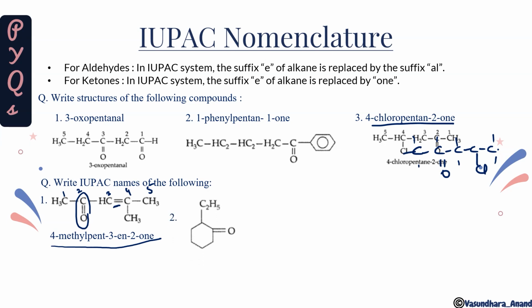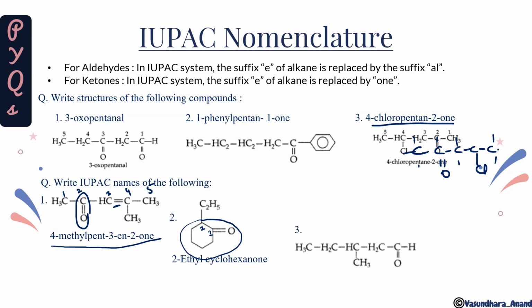Okay, so now the next structure is C2H5 and this is O. Now think about what it will be. So this one is going to be the main chain. It is quite clear. So what will be the name? Cyclohexanone, isn't it? And if I am starting, I have to give preference to this also. So that means 1 2 3 4 5 6. So this is going to be 2-ethyl cyclohexanone. One position, no need to mention, because the functional group is at position one. So 2-ethyl cyclohexanone.